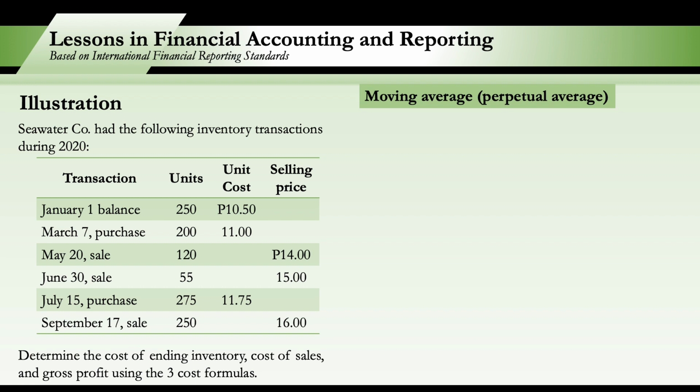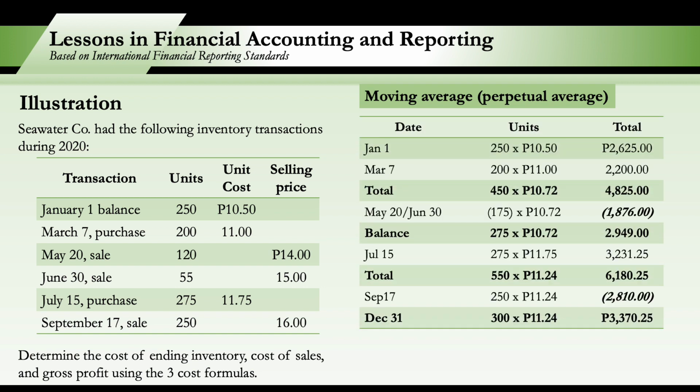Okay? So for our complete solution for the ending inventory cost of sales, we will have this table. So for January 1, we have 250 times 10.5. That's our beginning balance, so 2,625. And then on March 7, we purchased 200 units at 11, total of 2,200.